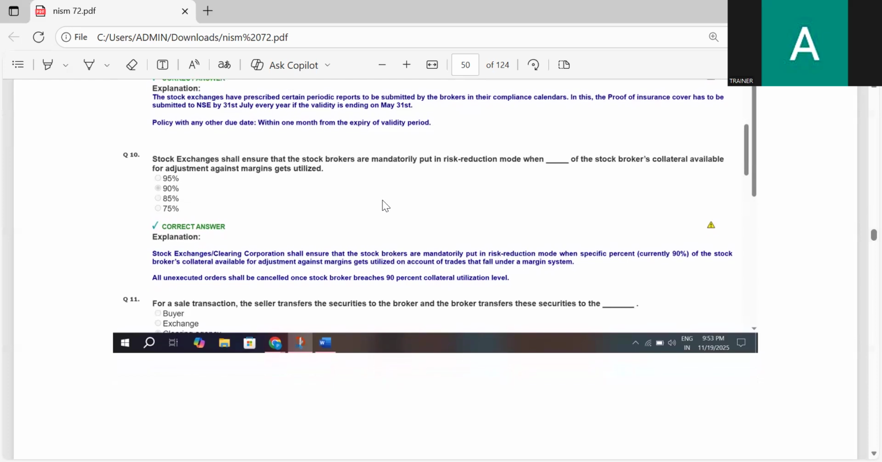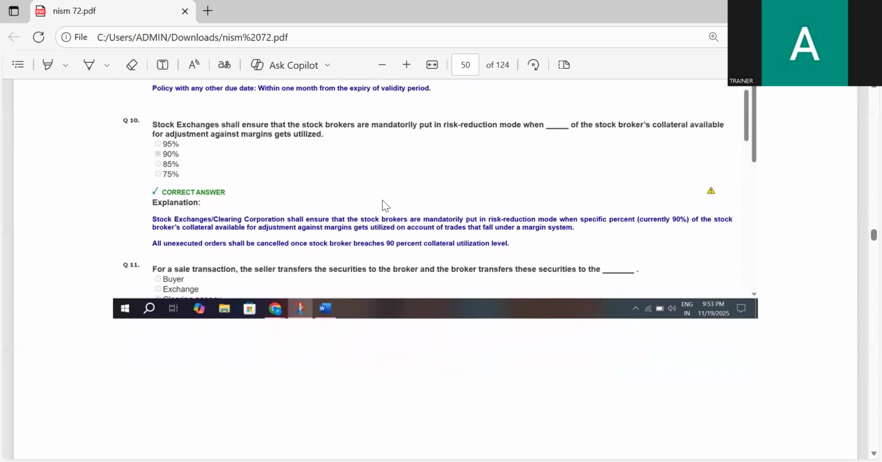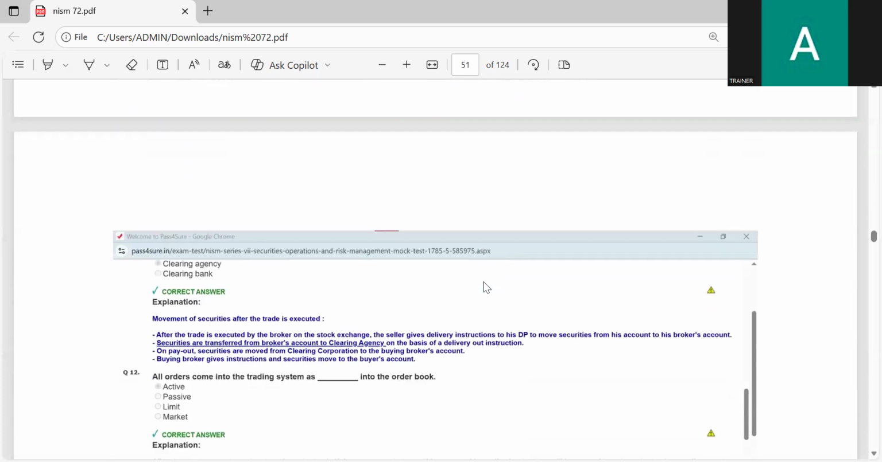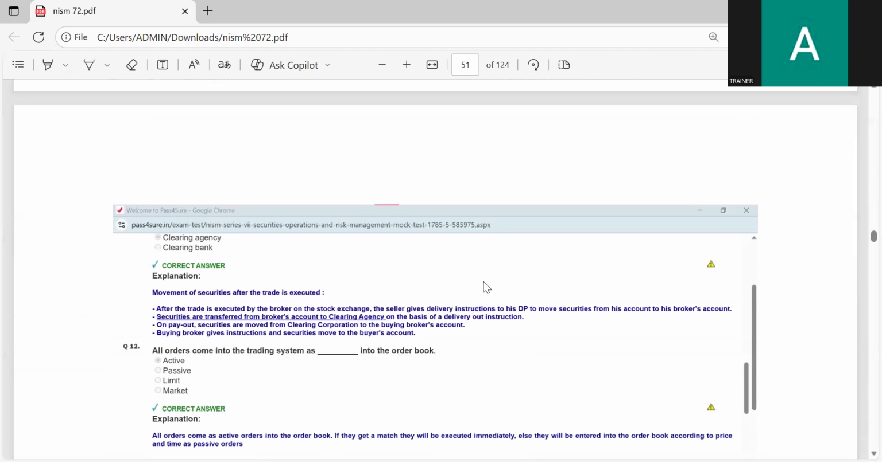For a sale transaction, the seller transfers the securities to the broker and the broker transfers the securities to the clearing agency.